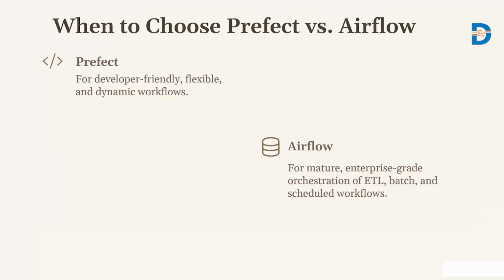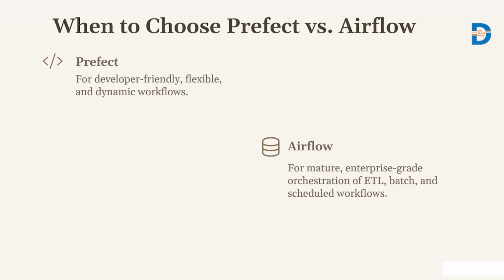When we have the option of Prefect or Airflow, Prefect is best suited when there is a requirement for developer-friendly flexibility and dynamic workflows. In that case we can go with Prefect, as it is a developer-friendly tool with minimal setup.